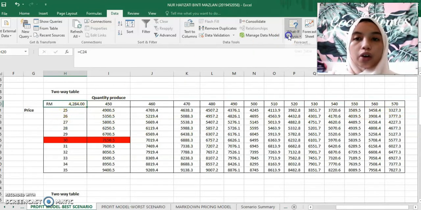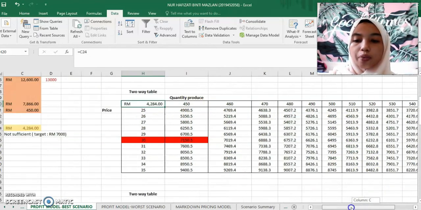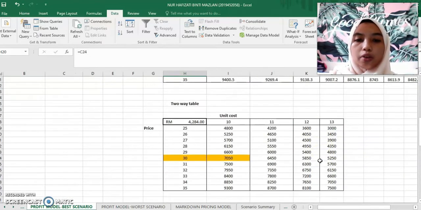And we have run a what-if analysis on the data table, and it shows that at 30 ringgit we can gain our profit up to 7,150 ringgit and 50 cent, with the quantity produced remaining at 450 units.